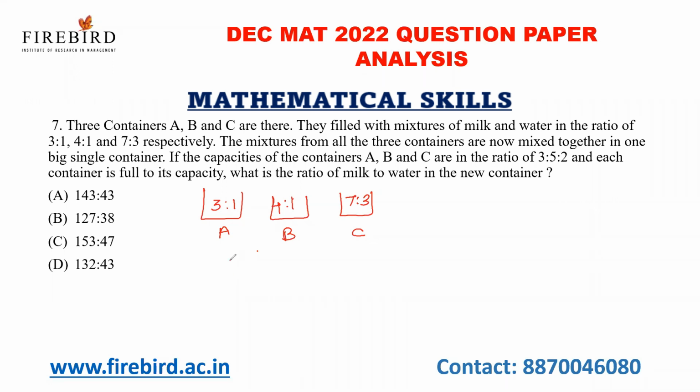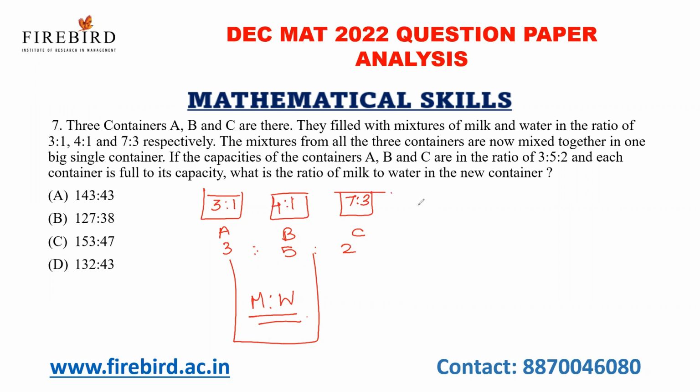If the capacities of container A, B and C are in the ratio 3:5:2 and each container is full to its capacity, what is the ratio of milk to water in the big container? I have to find out the ratio of milk and water in the big container.